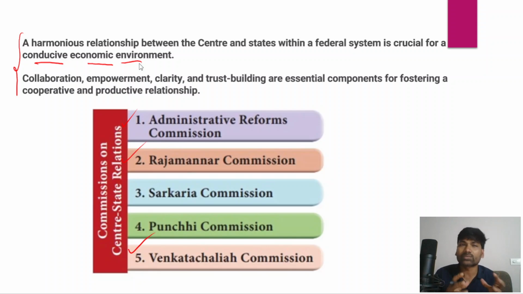So it is very, very important that there are harmonious and friendly relations between both the center and the state governments. Collaboration, empowerment, clarity, and trust building are very important components for fostering a cooperative and productive relationship between center and state governments. And that's how you need to write an impactful conclusion, and you can conclude this answer.